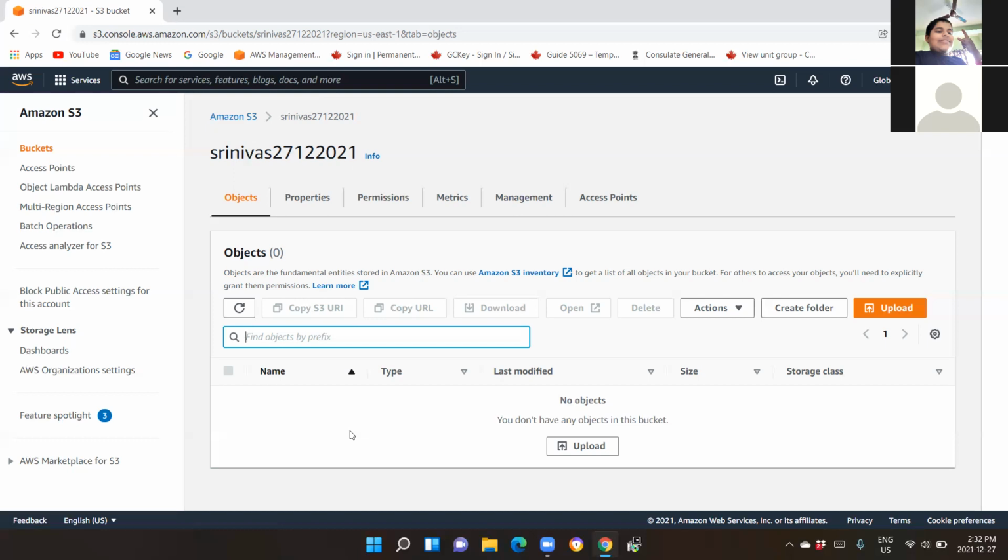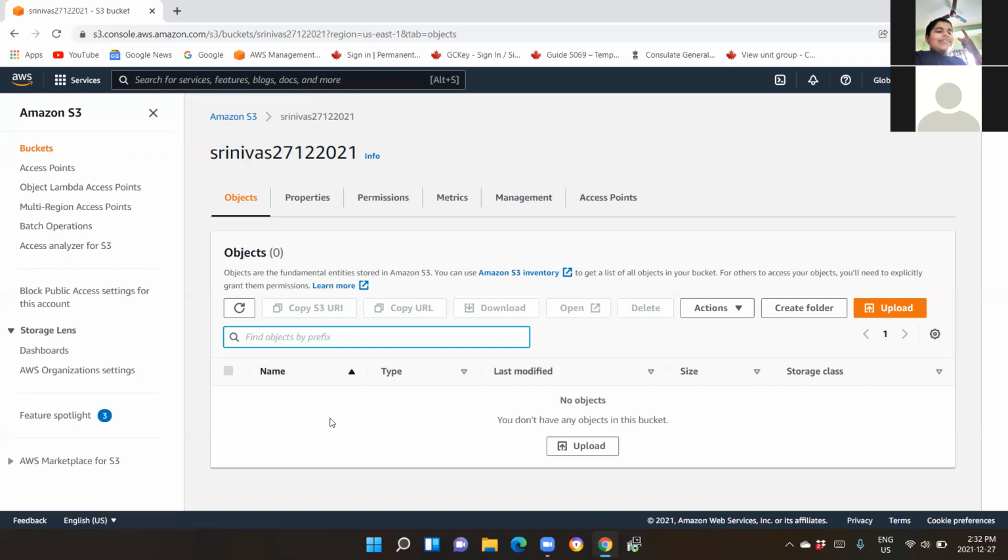That means if you click on that object URL and if you have the necessary read permissions, then you would be able to see that page or download that page, depending upon the access you have. So these are the features of your object.